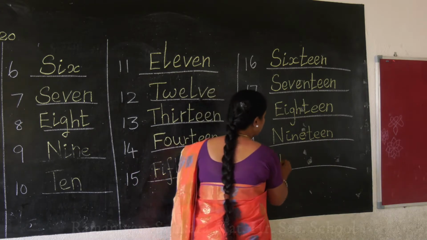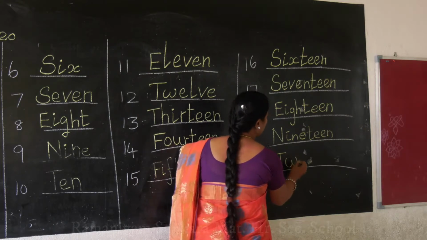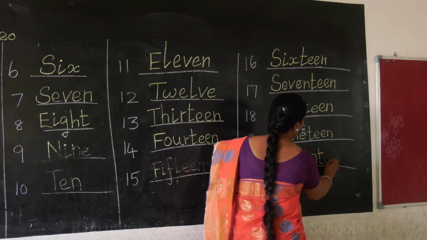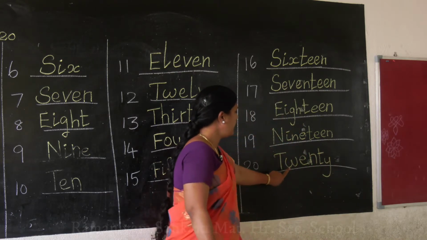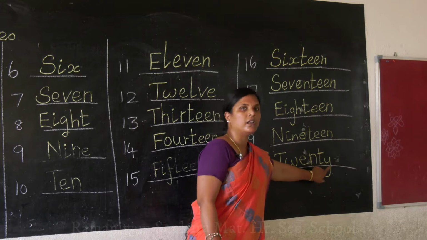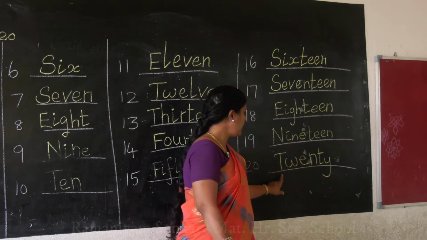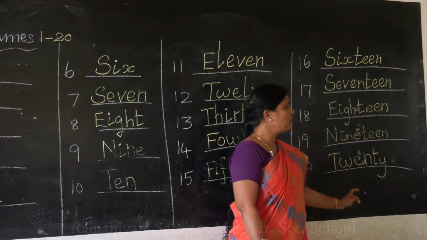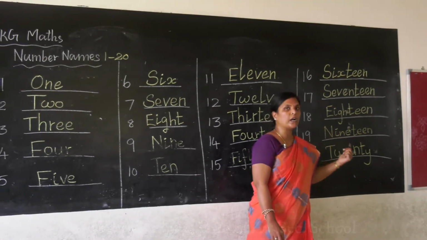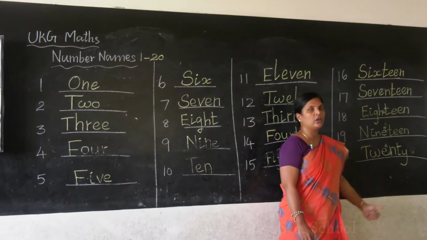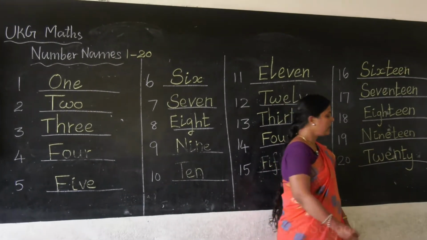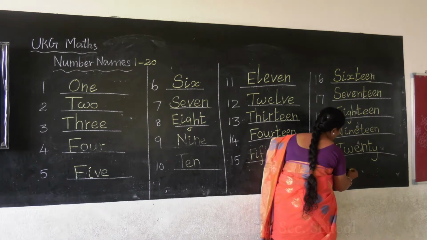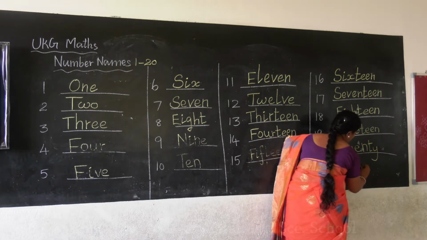T W E N T Y. Okay ma? T W E N T Y. 20. Okay children, so from the number 1 to 20 you write in your homework notebook one time. Homework one time.